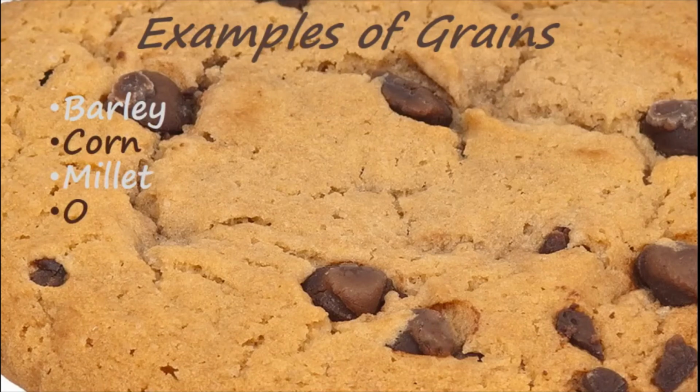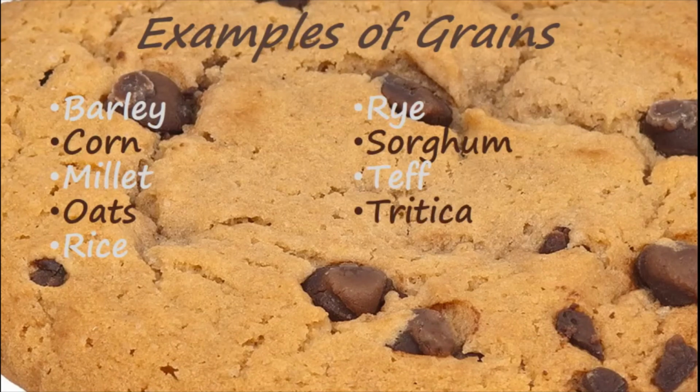Examples of grains: barley, corn, millet, oats, rice, rye, sorghum, teff, triticale, wheat, and wild rice are the most common grain examples.